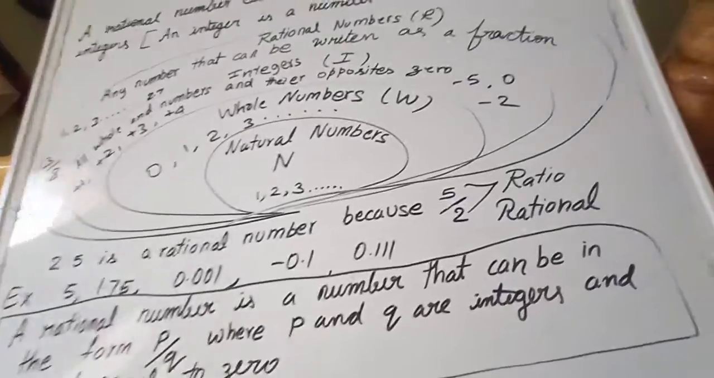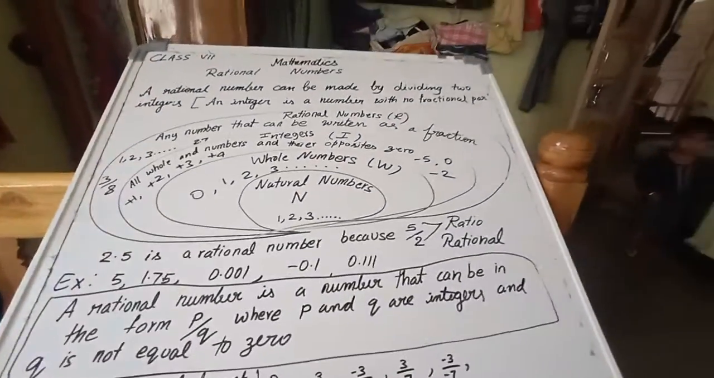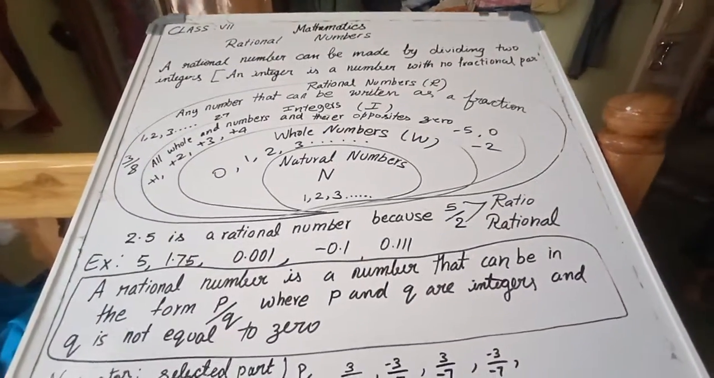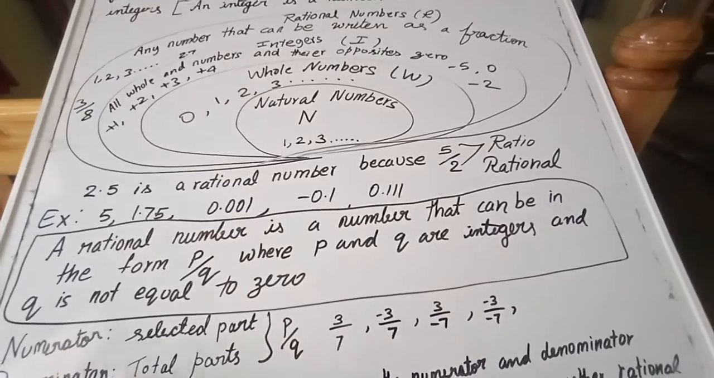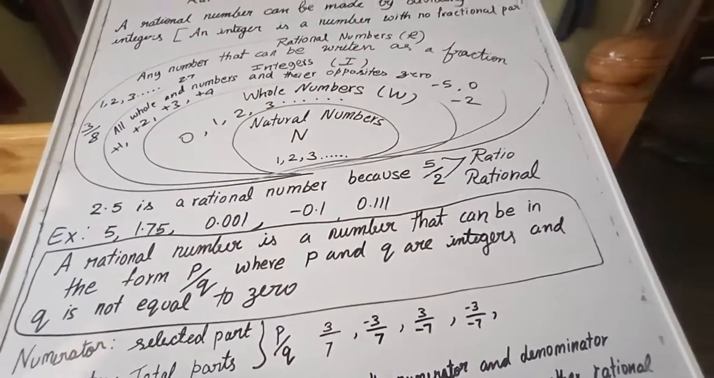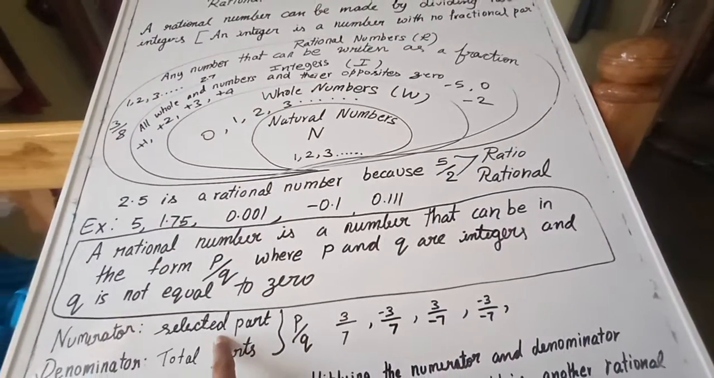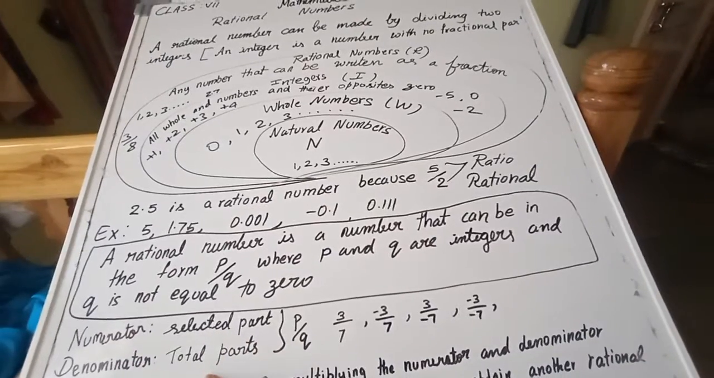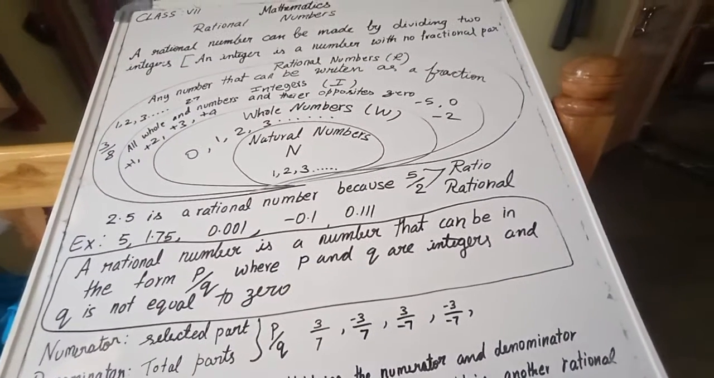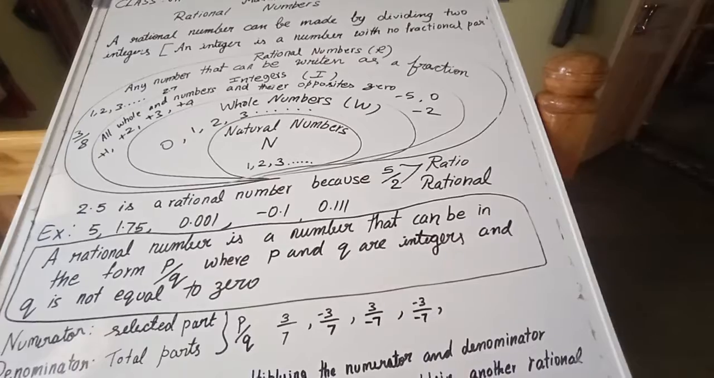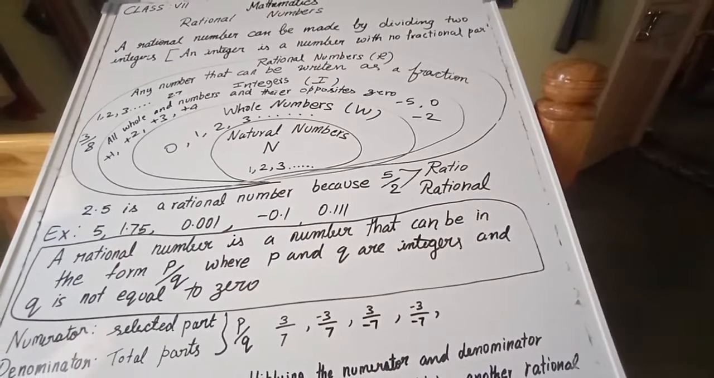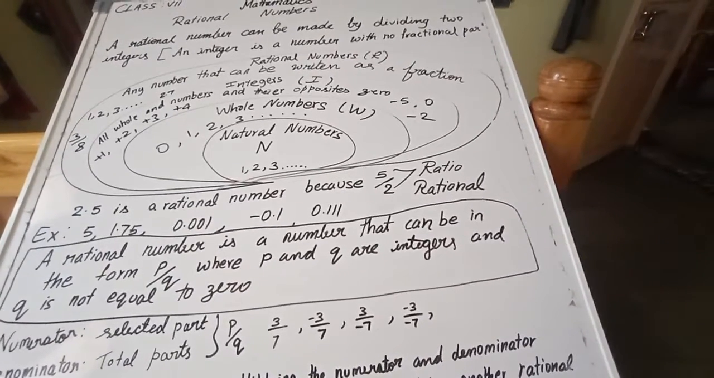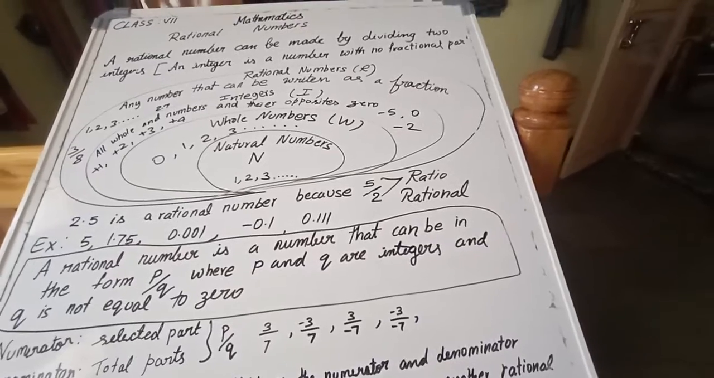Once we are saying P upon Q, we must know what P upon Q is. Here P is the numerator, Q is the denominator. The numerator is the selected part. The denominator is the total parts. So 3 upon 7, minus 3 upon 7, 3 upon minus 7, minus 3 upon minus 7.